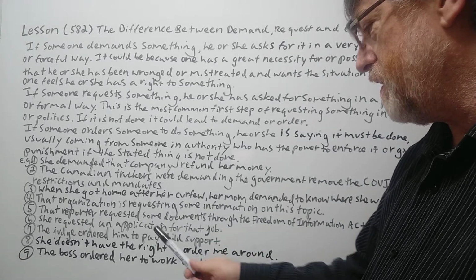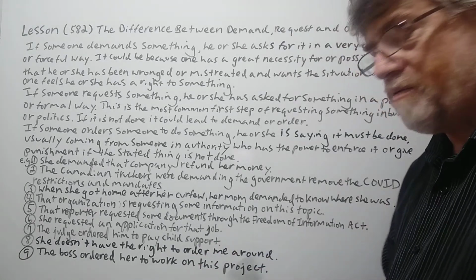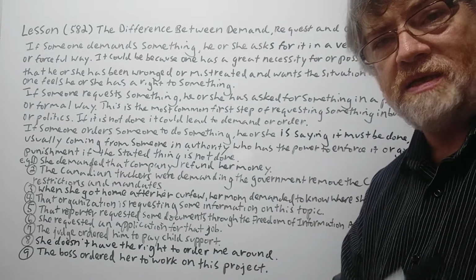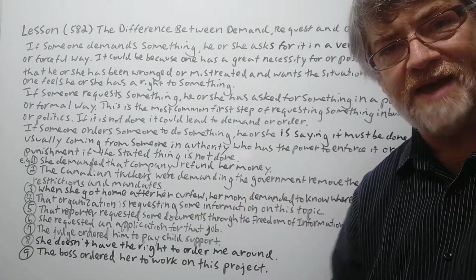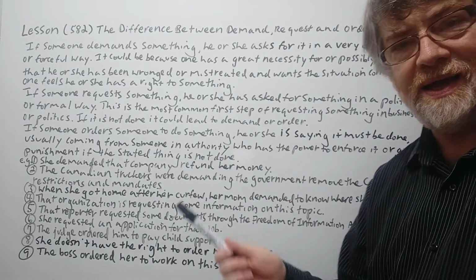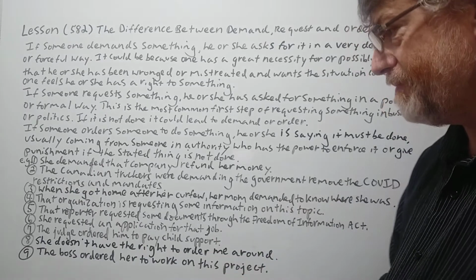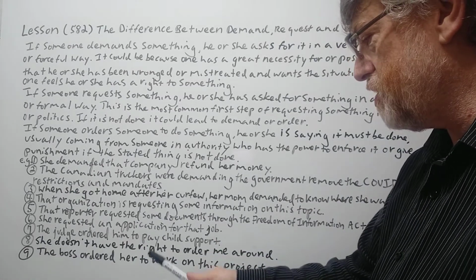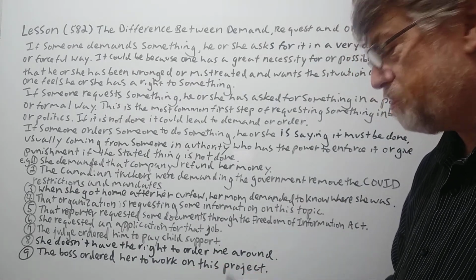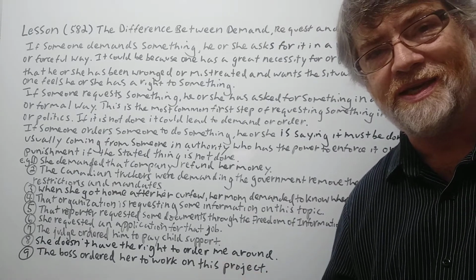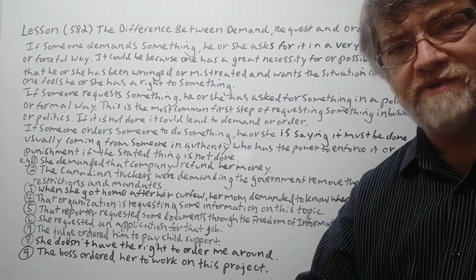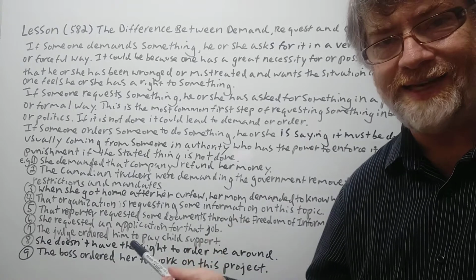Number 8, she doesn't have the right to order me around. All right, so this is another thing. Maybe you might feel that somebody doesn't have this authority or power, and you're expressing that. Number 9, the boss ordered her to work on this project. Well, of course, the boss has the authority. So he could say, you have to do this. You must do this. That's it.